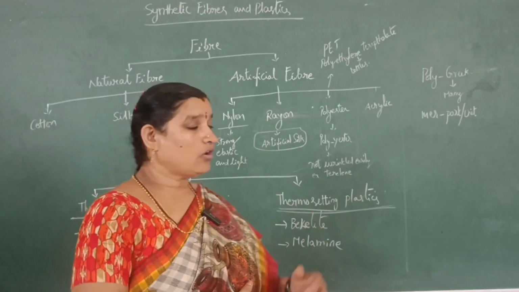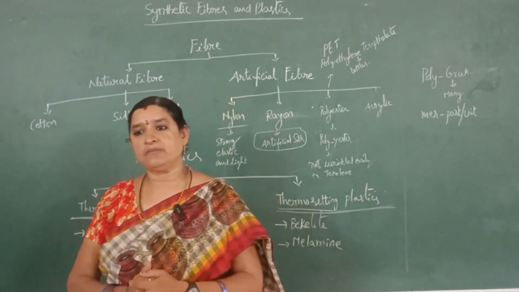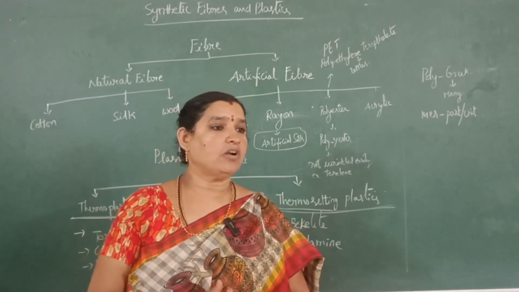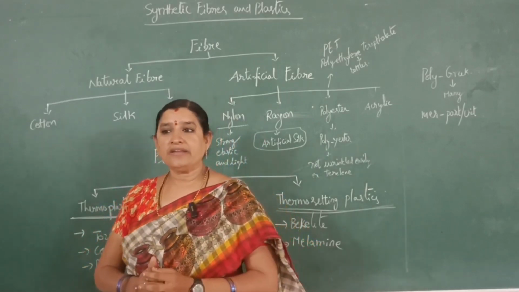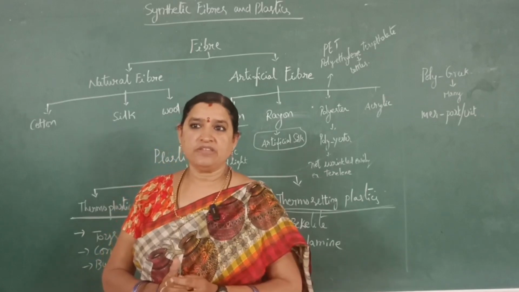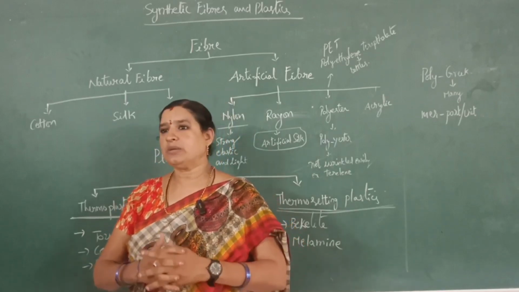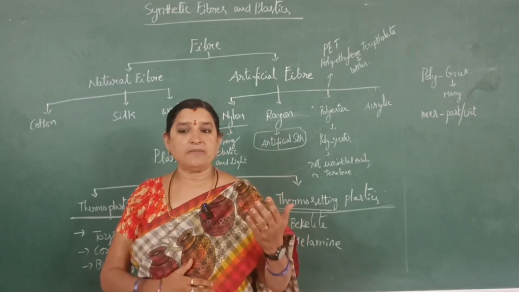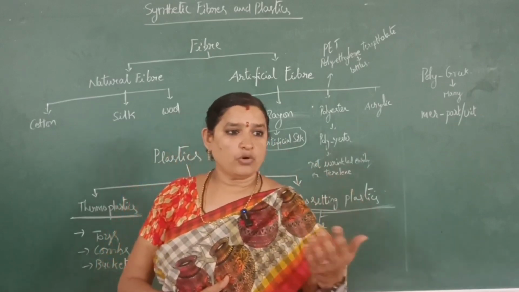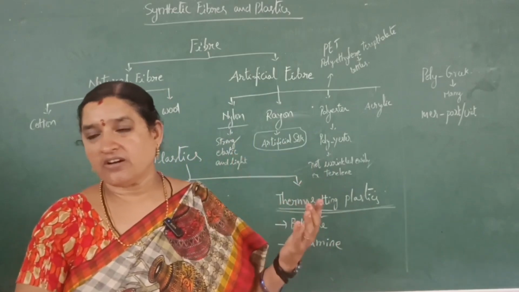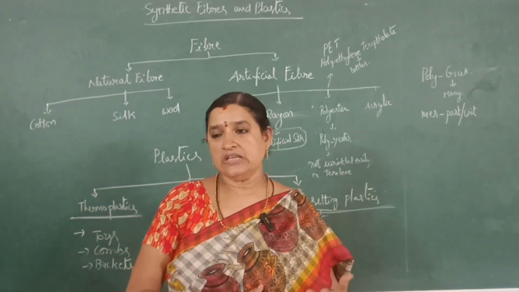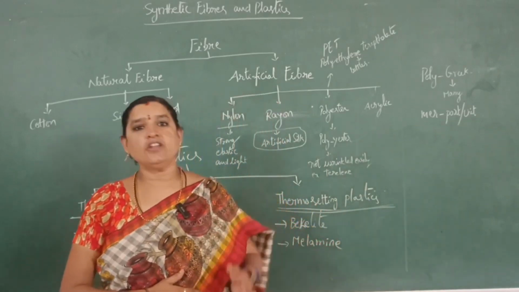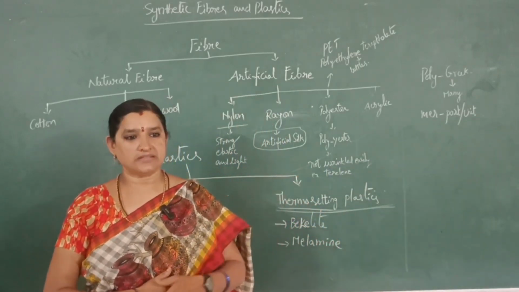Okay, then what is the artificial fiber or synthetic fiber? Synthetic fibers are man-made fibers. Man-made fibers are called synthetic fibers. These are obtained from petrochemicals. They undergo many chemical reactions and then we prepare fibers on our own. The origin of these synthetic fibers is petrochemicals.